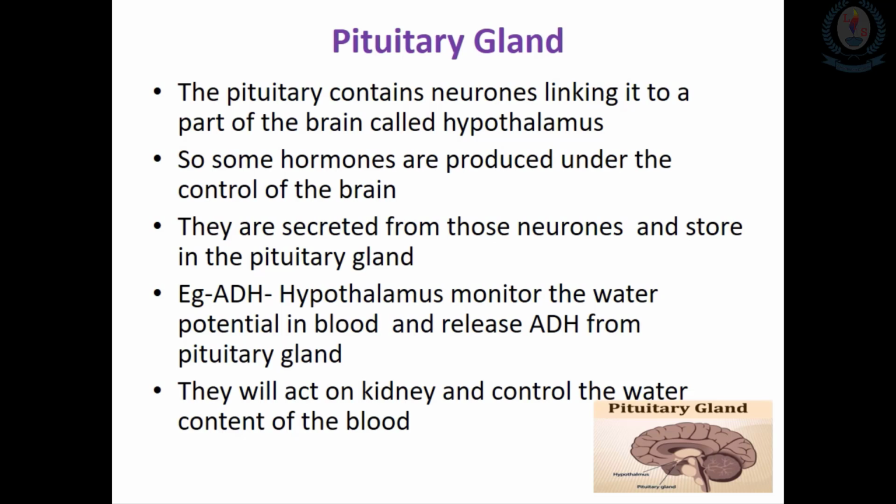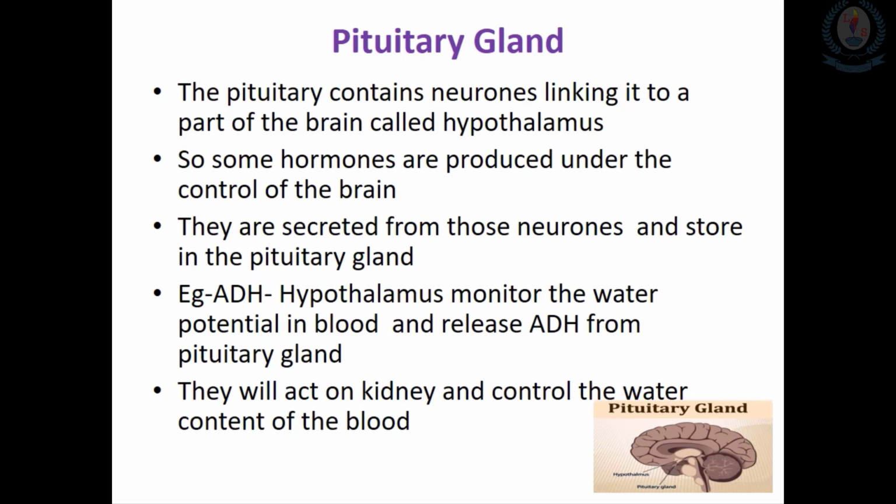For example, anti-diuretic hormone, or ADH for short. These are made in the cell bodies of neurons in the hypothalamus. It is secreted from the ends of the fibers of these neurons, and then stored in the pituitary gland.